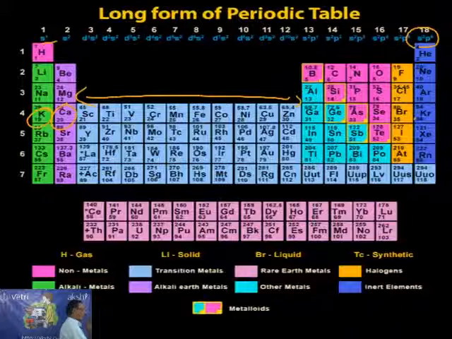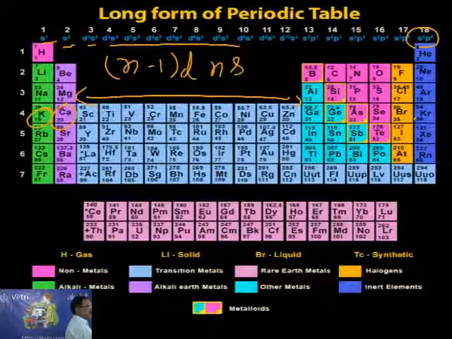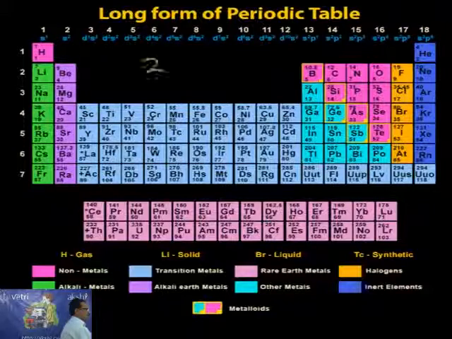First group is s1, second group is s2. Starting from d1 here, the s2 is completely filled. The general electronic configuration for transition elements is (n-1)d then ns2. For scandium, n is 4, so 4 minus 1 is 3: 3d1 and 4s2.